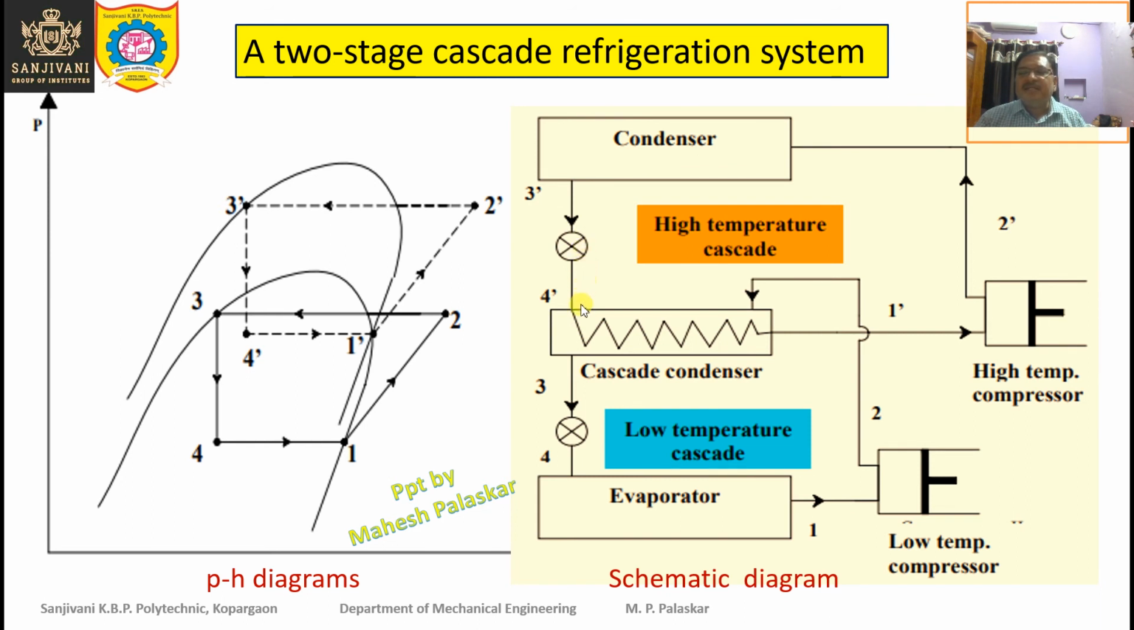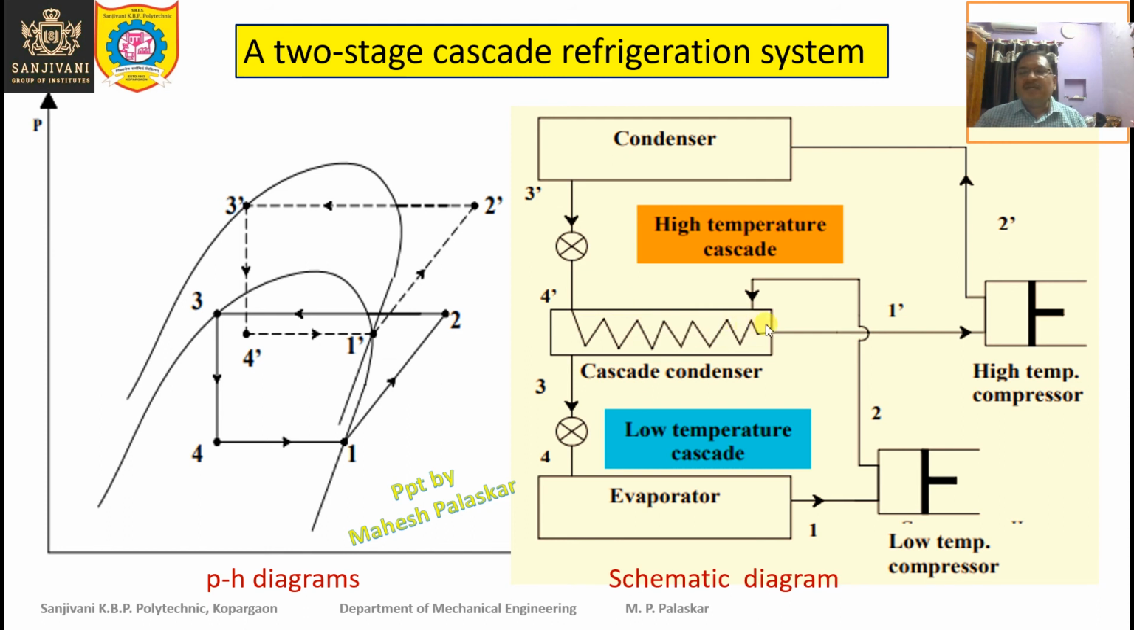And now this refrigerant will enter the cascade condenser. Actually, it is an evaporator for the higher system, and it is a condenser for the lower cascade system. So this particular heat exchanger acts both as a condenser and an evaporator. It is a condenser for the low stage, low temperature cascade system, and an evaporator for the higher stage cascade system.